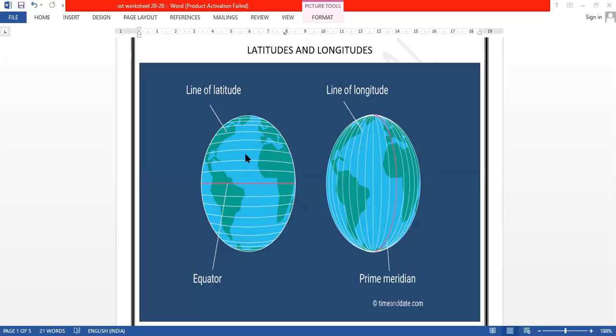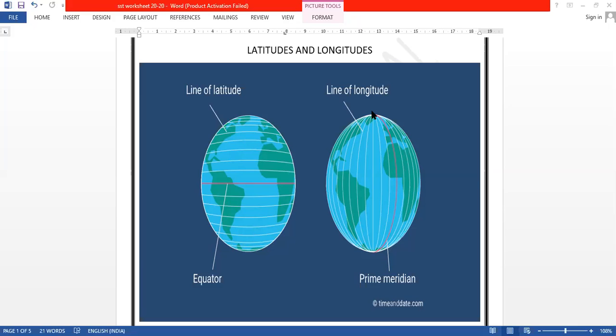Now we have two important lines for latitudes and longitudes, that is the equator and the prime meridian. But why are they called very important lines? So let's discuss that. Latitude: the equator is the most important line of latitude. Why? Because it divides our Earth into two equal halves. This part and this part. This is called the northern hemisphere and this is called the southern hemisphere. Hemisphere means half of the sphere.